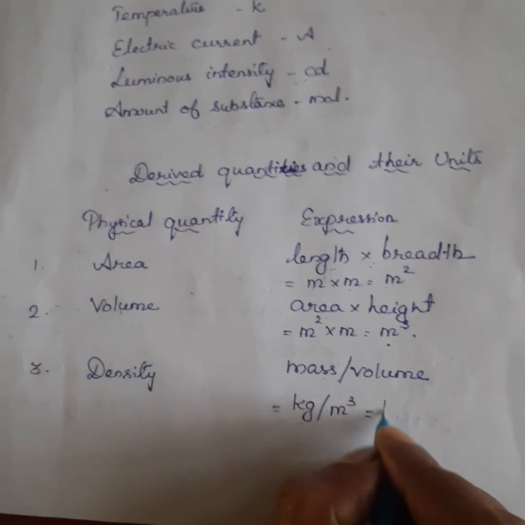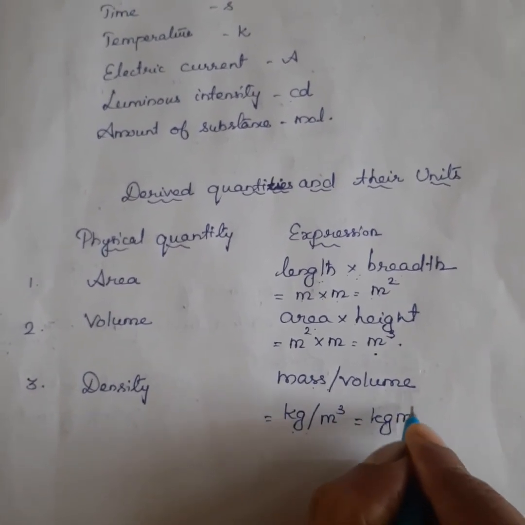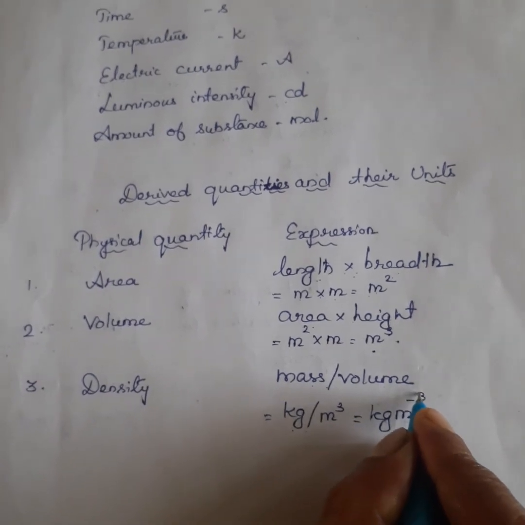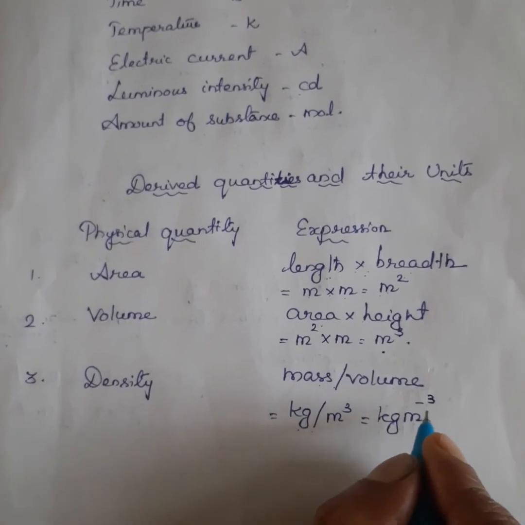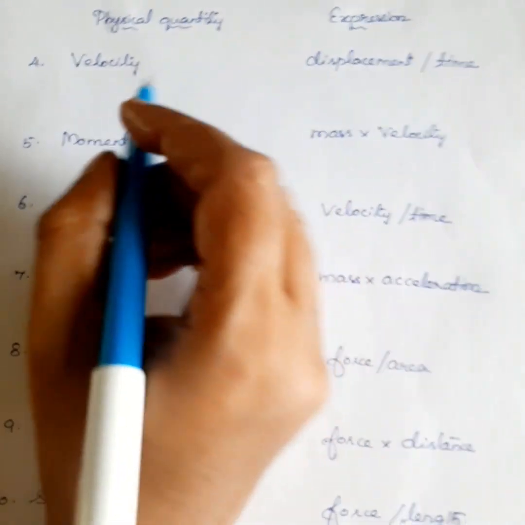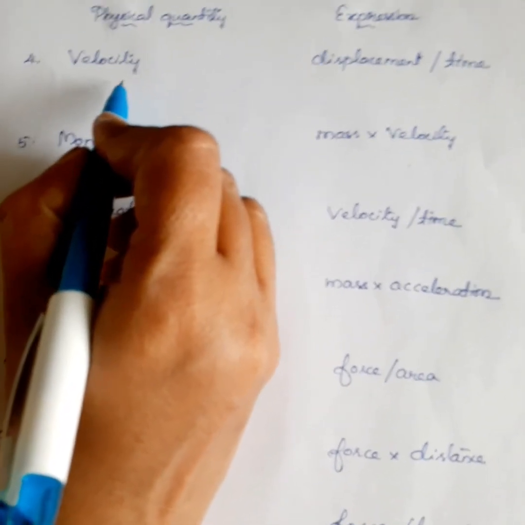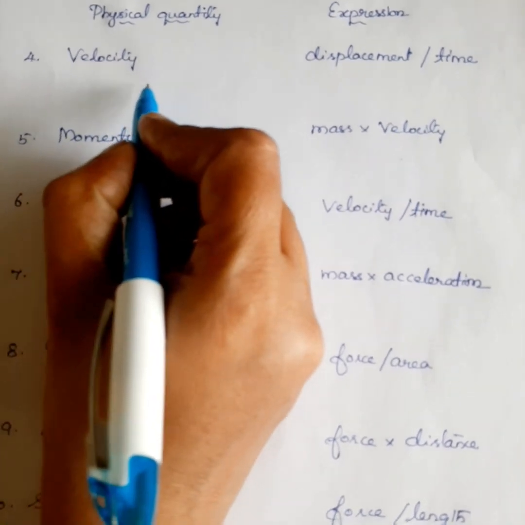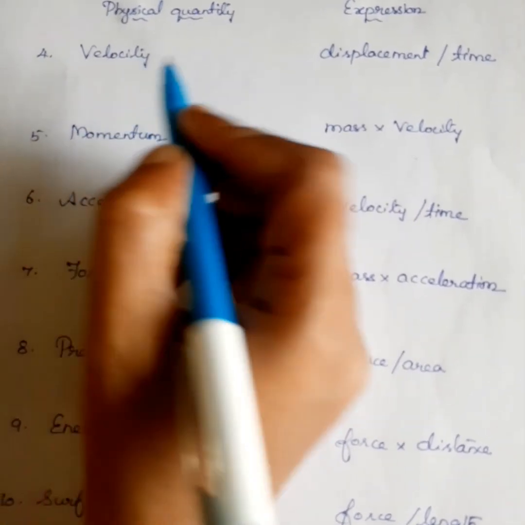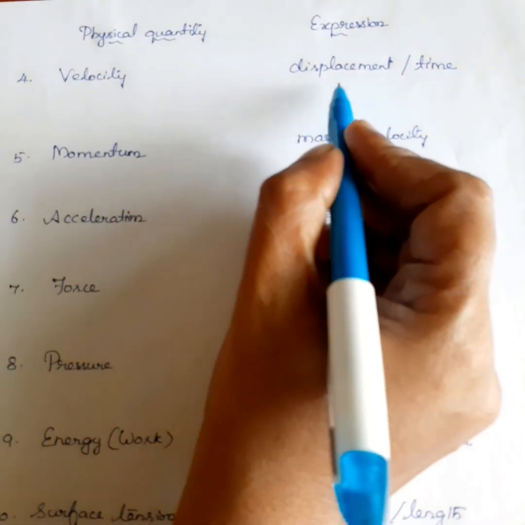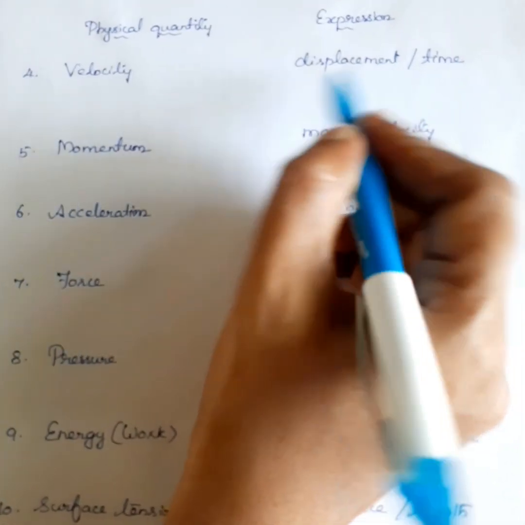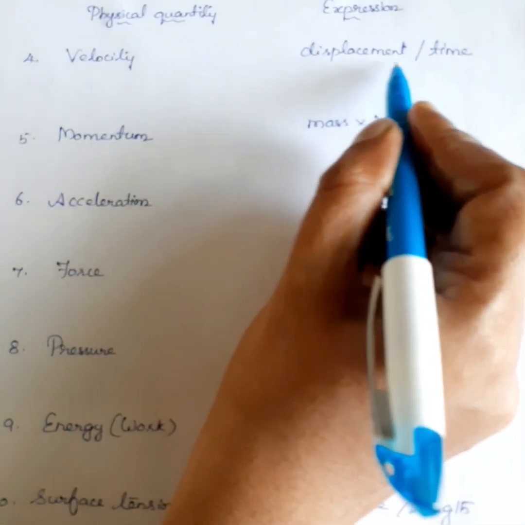So how do you write it? Kilogram meter power minus 3. Next physical quantity is velocity. What is velocity? Rate of change of displacement is called velocity. So the velocity is equal to displacement by time.